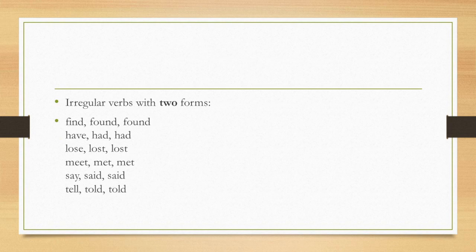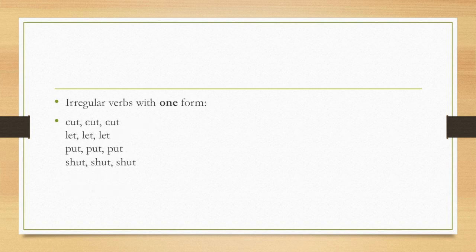Then there is another category of irregular verbs with two forms. That is, for example, look at the verb find. Its past and participle form both are found. Have, had, had. Lose, lost, lost. Meet, met, met. Say, said, said. Tell, told, told. So, in the case of such irregular verbs, their simple present differs from simple past and participle forms.